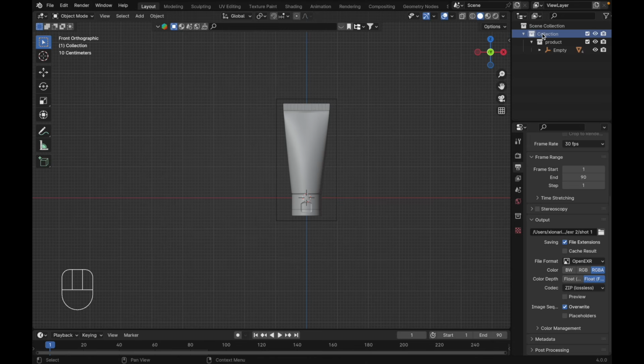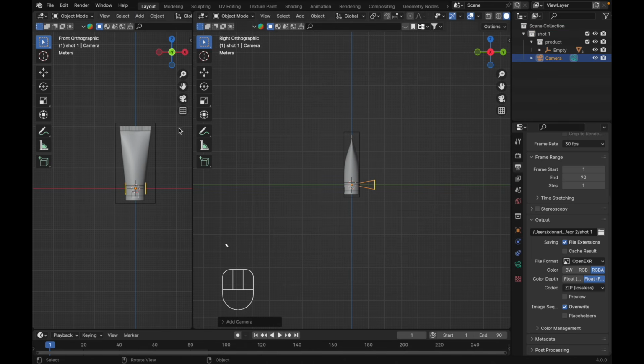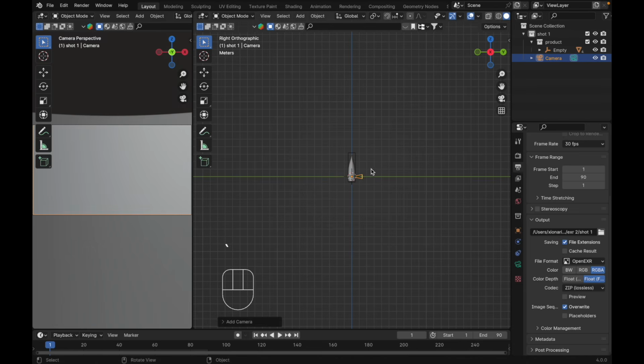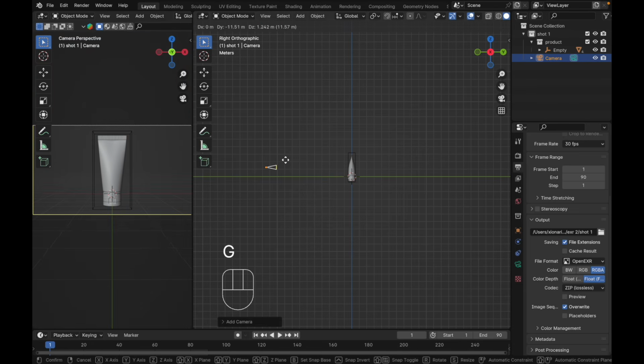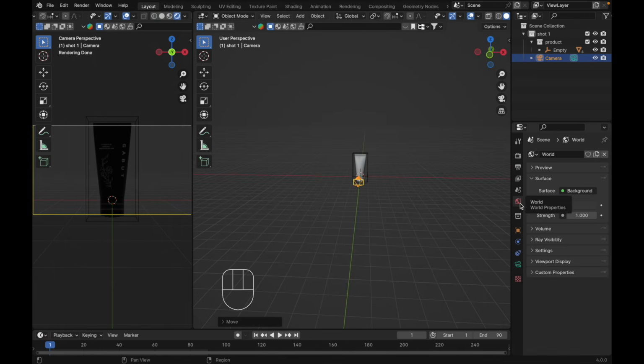Select this collection, rename this one. Let's name it shoot 1. And expand this over here. At the front view, press Shift A, add a camera, go to the right view over here. Over here at this window, go to the camera view. Move it here, just like this. Maybe something like this. Here, render preview, and go to the world properties.